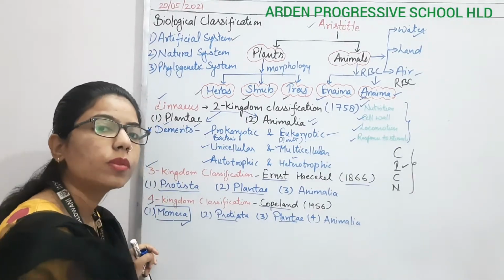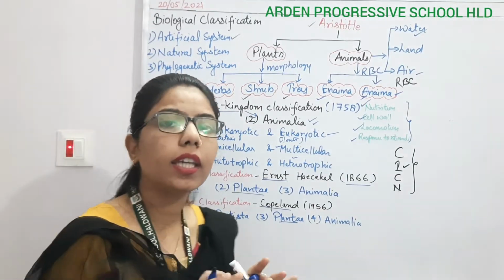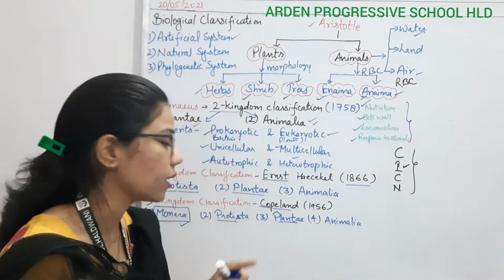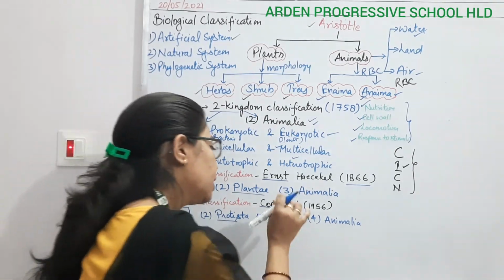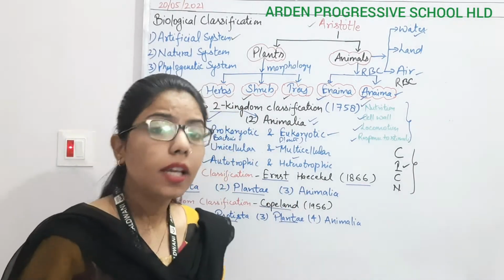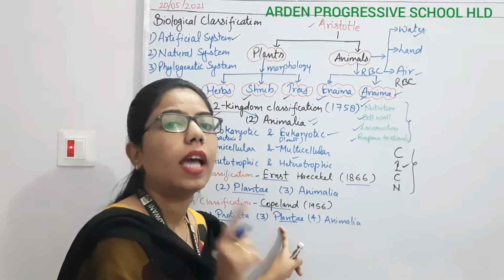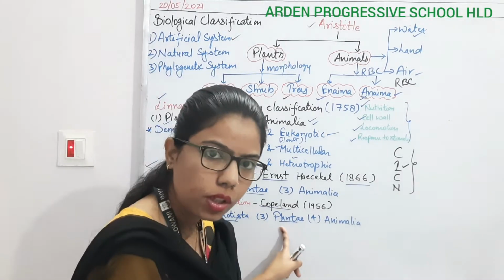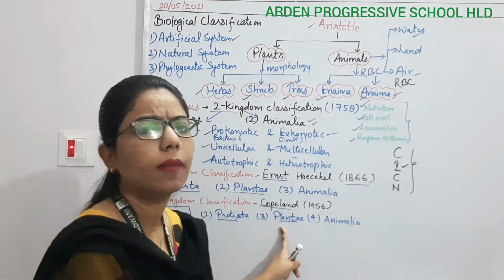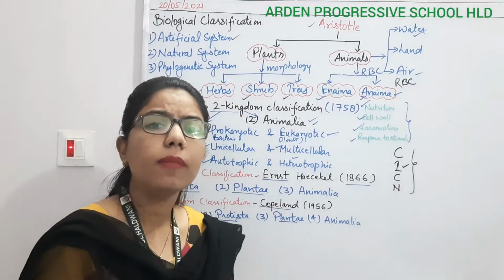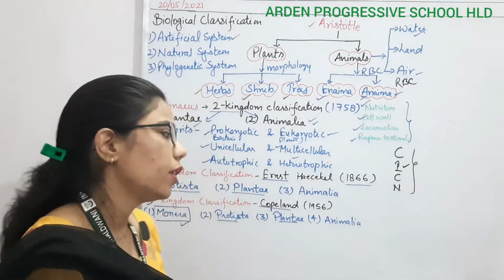So what you are observing here is that fungi still do not have any proper place. They have considered the fungi still under the kingdom Plantae, but it is not showing the characteristics, because the plant kingdom has the autotrophic mode of nutrition, but the fungi have the heterotrophic mode of nutrition.